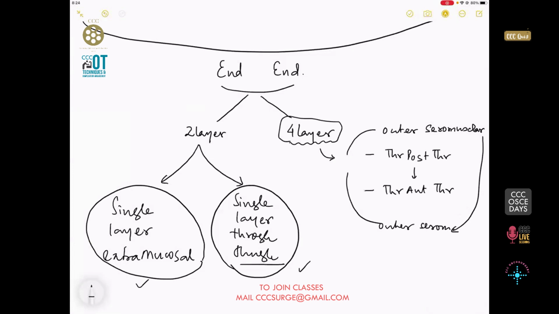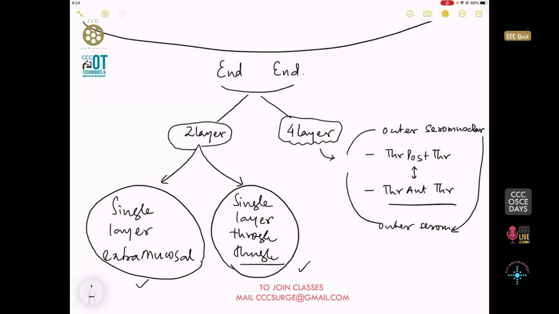So these are the 2 points to remember. How to take the angle, starting with a conel and a reverse conel, depends upon all the technical nitty-gritties of what you are going to do. In a postgraduate examination, you are not going to be asked about how to take a conel. That is done in a skill station, if you ever have a bowel anastomosis in a skill station.